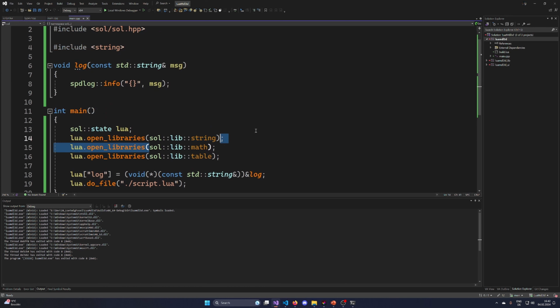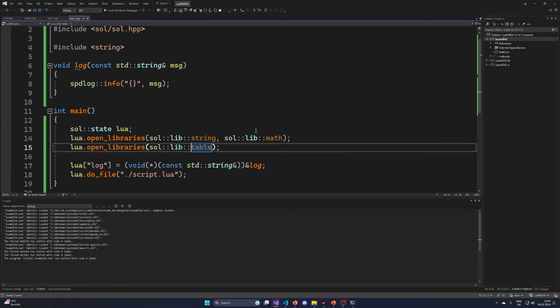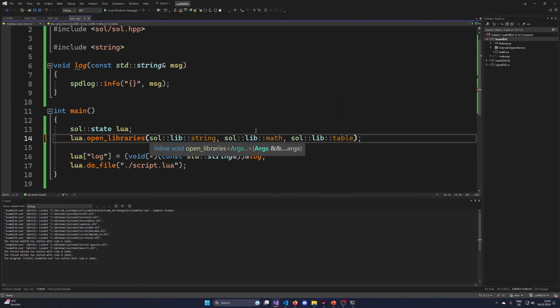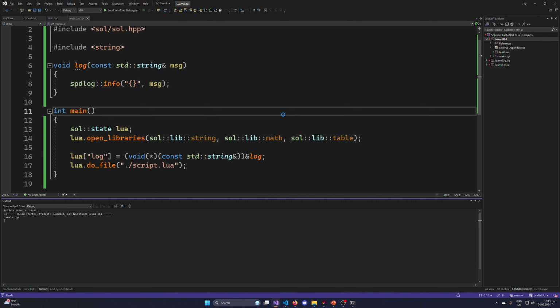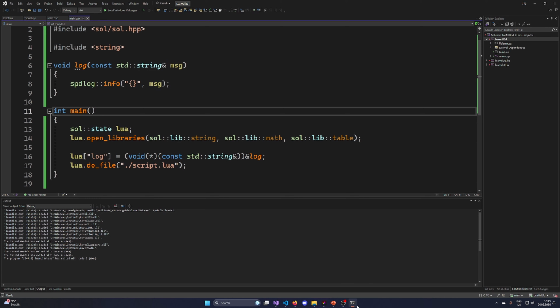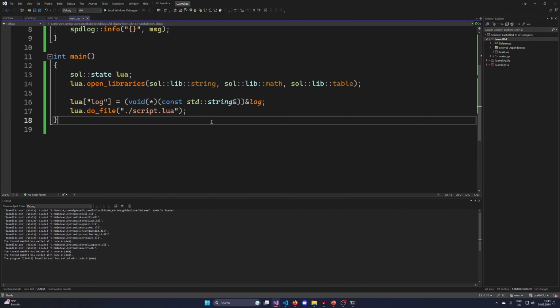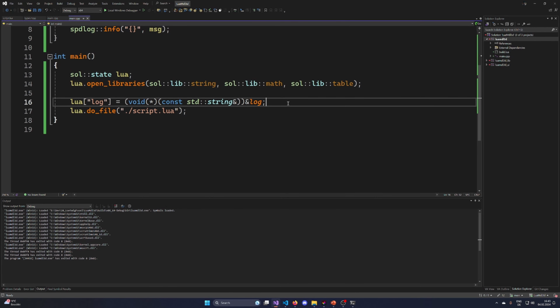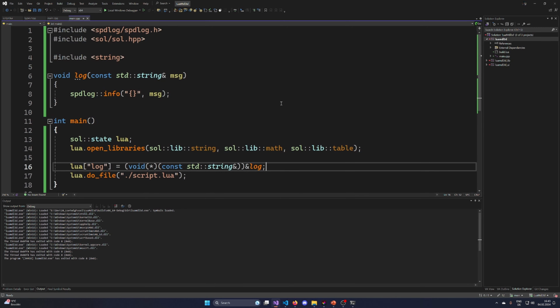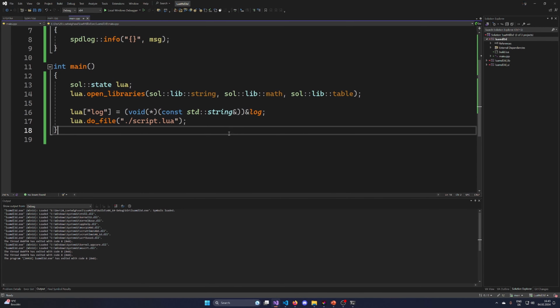Now one thing with these open libraries, ChatGPT suggested it works like this as well, which would make these a bit more compact. So let's try it like this as well, and I think it should work without an issue. Alright, yeah, still saying hello world. This is a bit carnage why I need to cast the things around, because there should already be a function pointer. I don't know why I need to explicitly cast the types. But yeah.